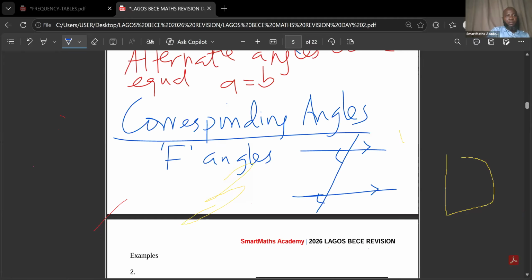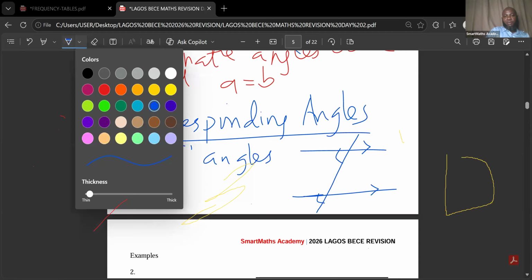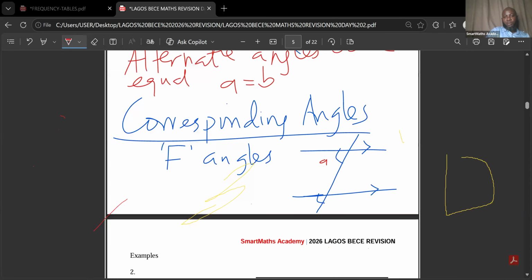So the first step is that you look for the lines that form the angles. This is A and this is B. So this line and this line form the first angle. And the second one is formed by this line and this line. If you join these together, it's giving us F. And the F can be backward. So that means A is equal to B. F angles are also equal. Corresponding angles are equal.